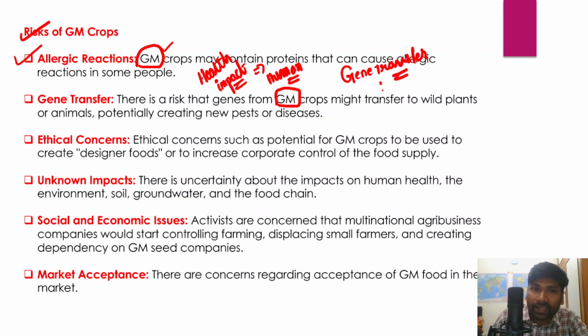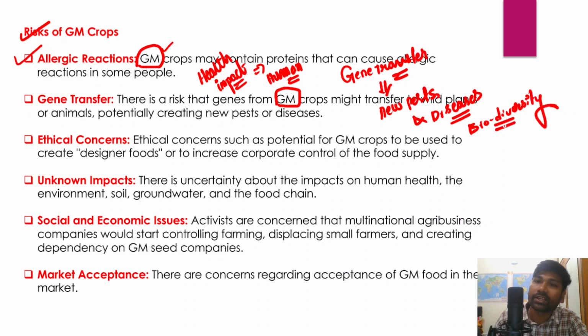Thereby it would result in the creation of new pests and new diseases, and that would ultimately destroy or damage the existing biodiversity. So this could be another major challenge we will face because of the introduction of genetically modified crops.